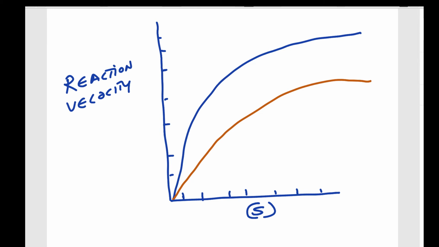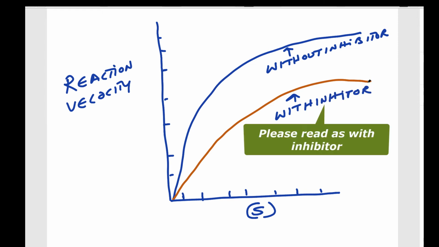Let me explain this one. This is without inhibitor. This one is with inhibitor, in the presence of inhibitor. So here what we say is V maximum.